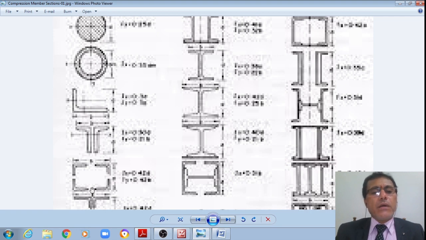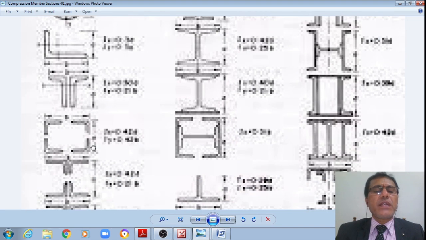However, if more moment of inertia is required from the bending point of view, or more radius of gyration is required from the slenderness ratio point of view, then we can even use four angles forming a column section like this.